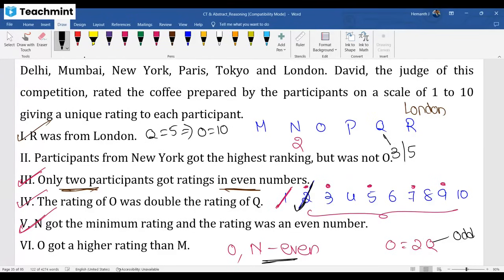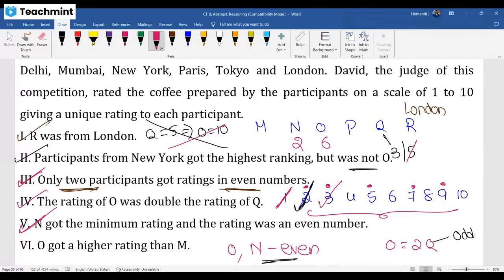They said clearly here that the person who got the highest rating is New York, but it was not O. So Q5, O10 is also not acceptable. Typical question this is. So Q should go with only 3, and O with 6.